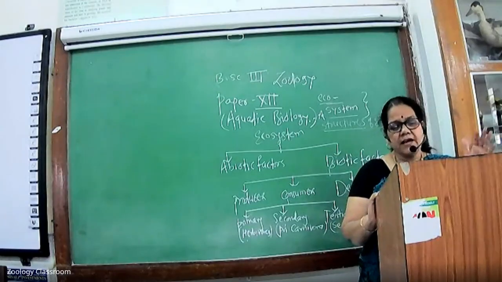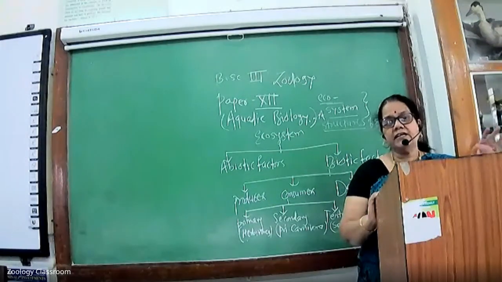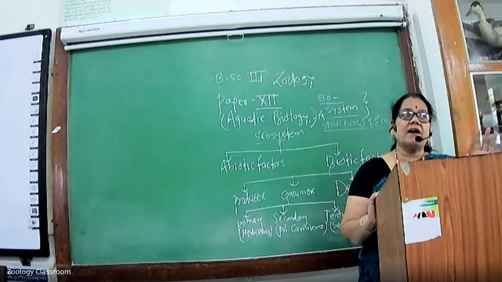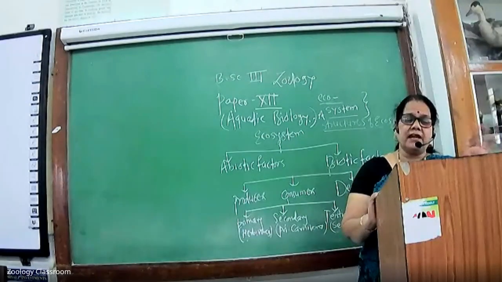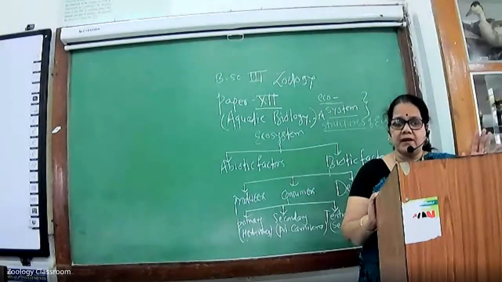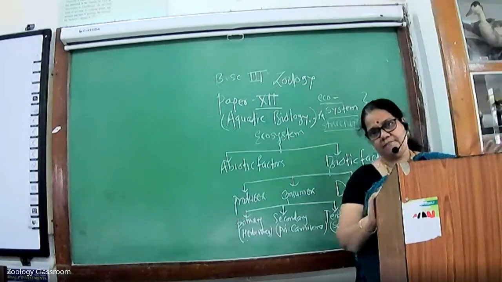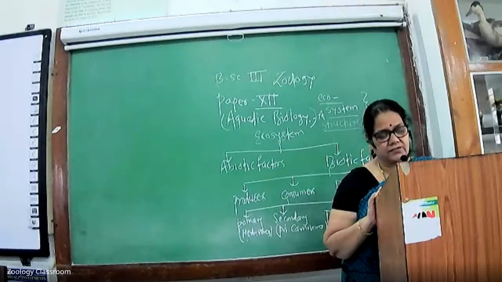The second type is the biotic factors. Biotic factors include the living organisms of the environment, for example, plants, animals, bacteria, viruses, etc. These are the examples of the biotic factors.